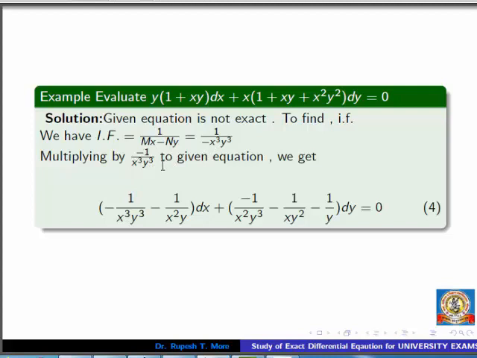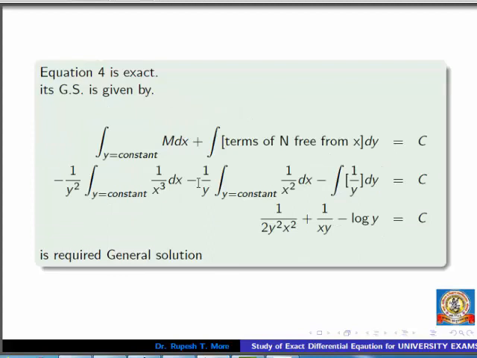So once we get the integrating factor, what may be the next step? We have to multiply this integrating factor to the given differential equation. So we get a new differential equation. Here the coefficient of dx is nothing but the new M, the coefficient of dy is nothing but the new N, and now this equation 4 is exact. Start applying the formula regarding an exact differential equation, this formula. The general solution is given this way. Just substitute the value of M and substitute the value of this square bracket, which means only the 1 upon y terms are remaining.